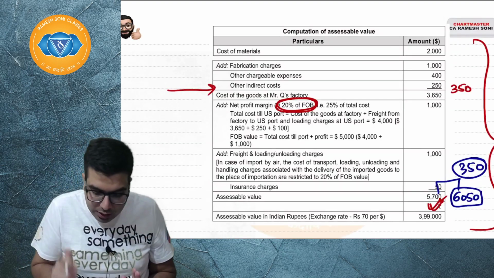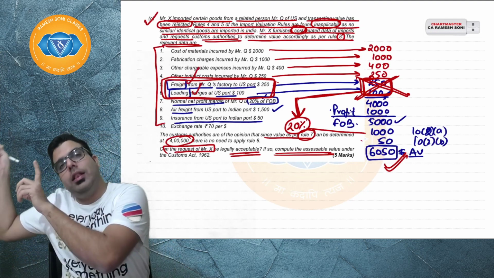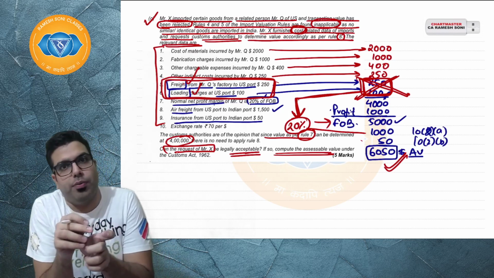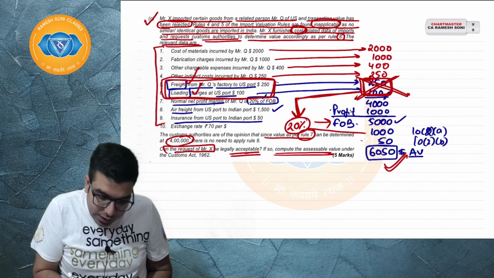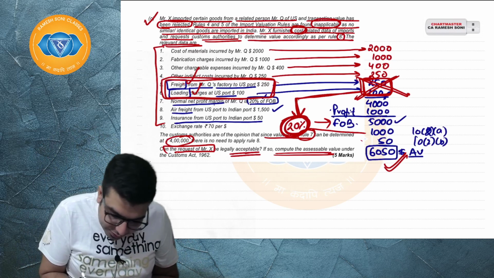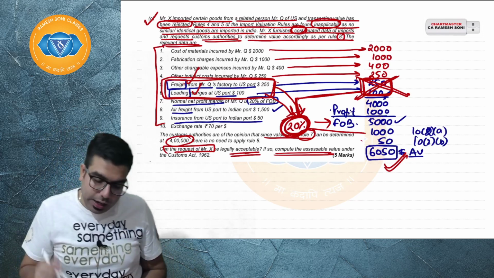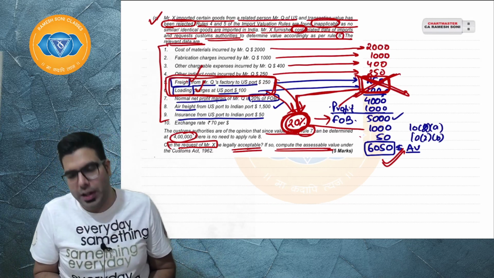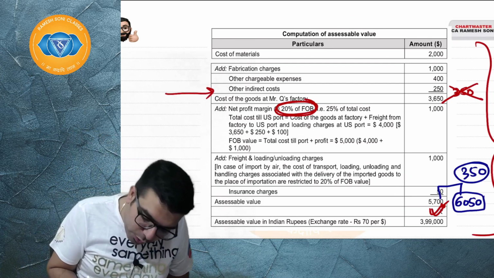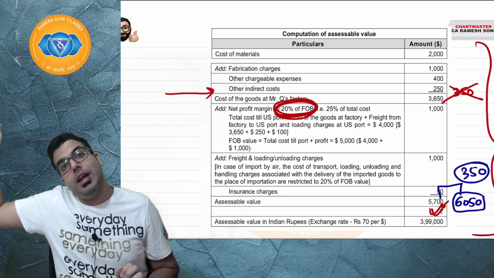The difference in approach is this, Baba. We are including this cost of freight, loading, unloading at the port of importation in our FOB, and on the FOB we are calculating 20% cost of transportation. However, the ICAI approach is that when we calculate 20% of FOB, we have already included this freight, loading charges, etc. in this. So we will not include this 250 and $100 again, and hence you will see that 350 is not included over here, because their assumption is that when you calculate 20%, you have already included the cost of transportation and cost of loading, unloading at the load port.